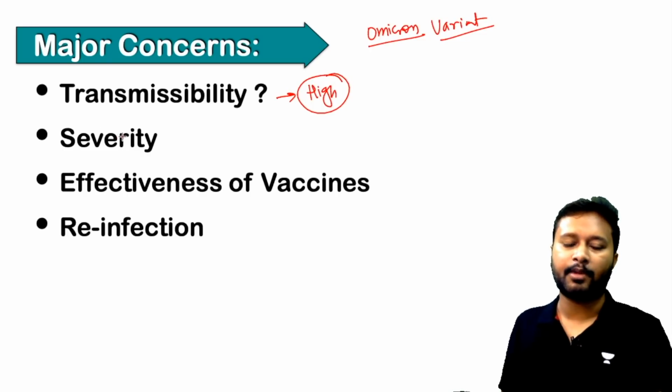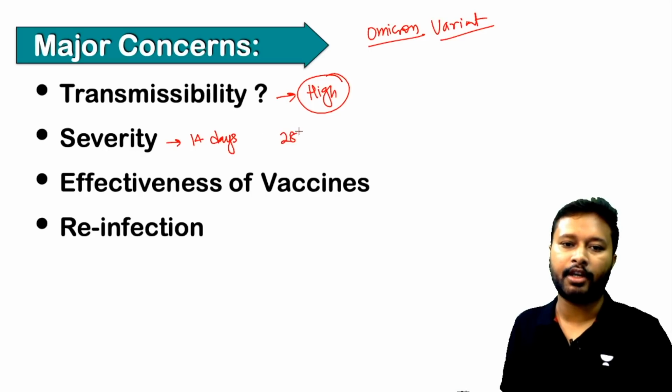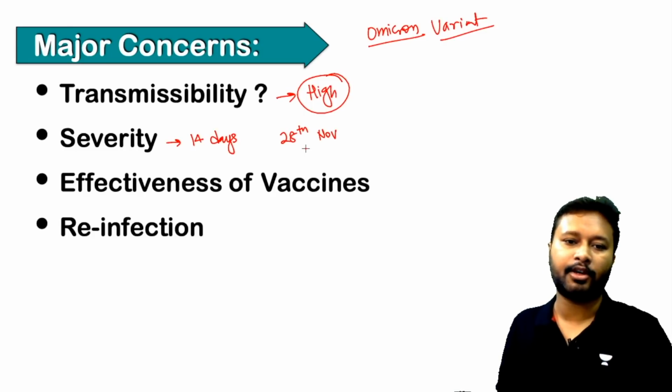Severity we don't have much idea about, because that we can only get to know after 14 days, okay. So the first case was reported on 28th of November, and after that we have to wait for 14 days to get the actual severity of this particular virus.